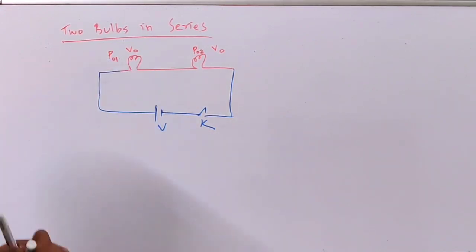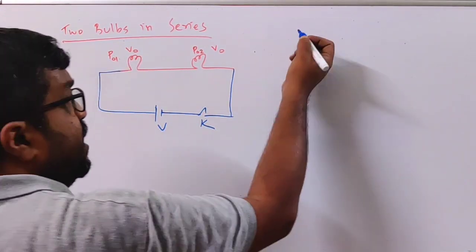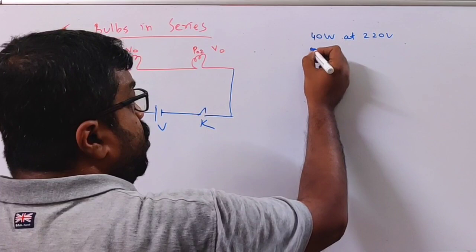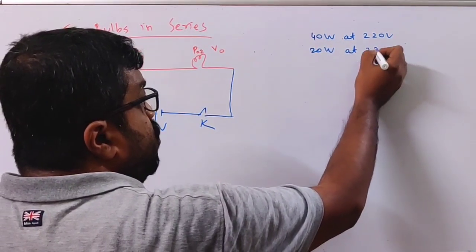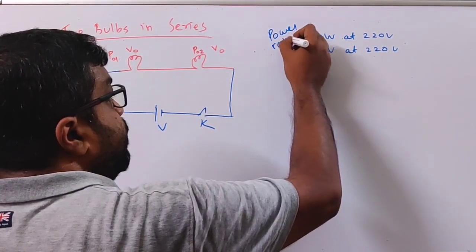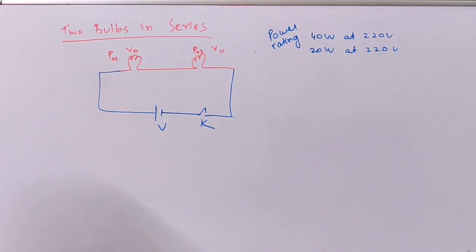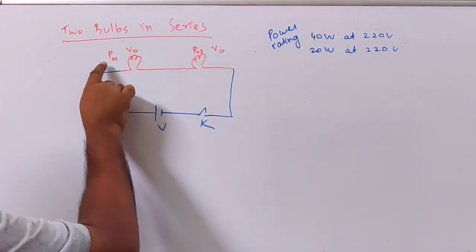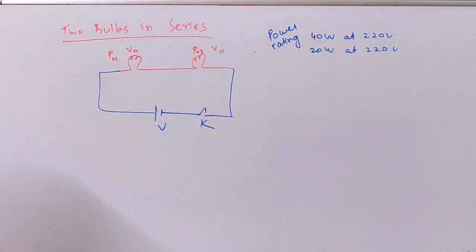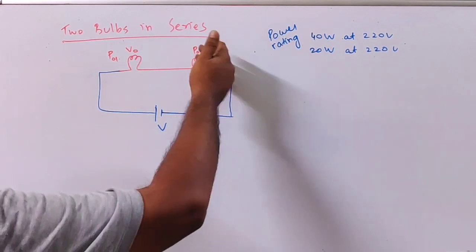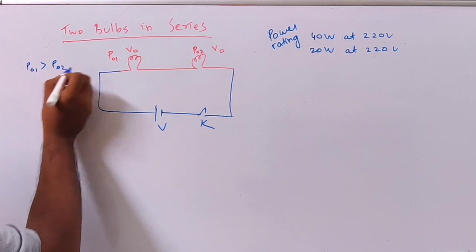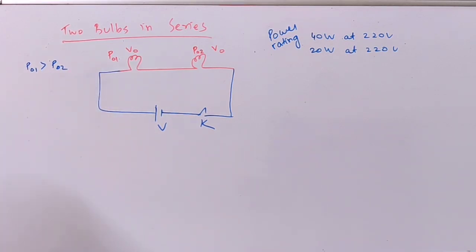Now what is the meaning of this? In your electrical devices, like bulbs, it is written 40 watt at 220 volt, or 20 watt at 220 volt. This is called power rating. So just like that, P01 and P02 at voltage V0. Now suppose P01 is 40 and P02 is 20. So in our case, P01 is greater than P02. This is just a general case.